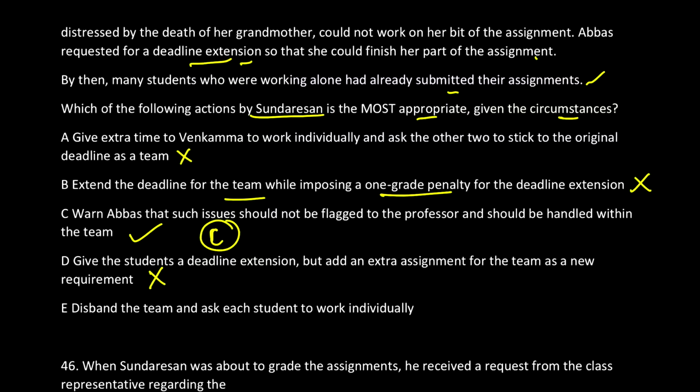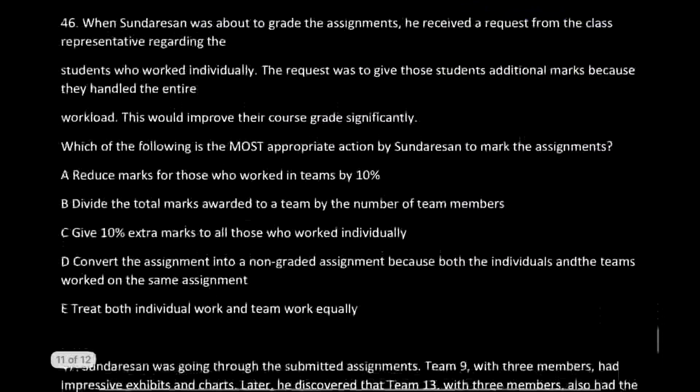Okay. Option E, disband the team and ask each member to work individually at this point of time where the majority have submitted the assignment, is yet again not feasible. So C is my correct answer. Let's go to question 46.